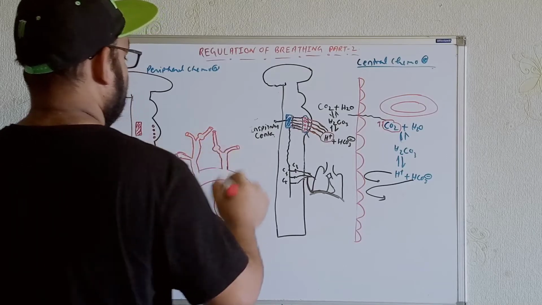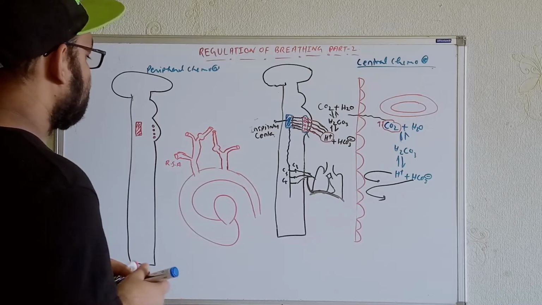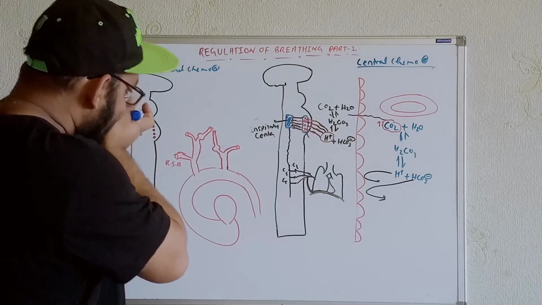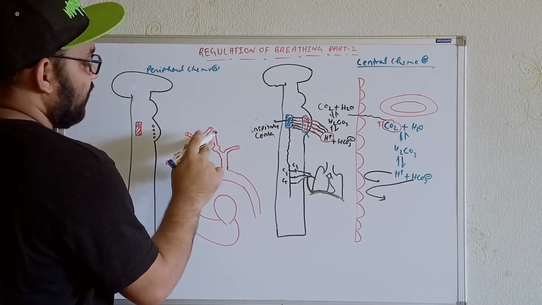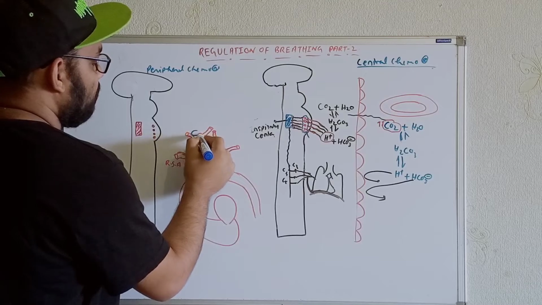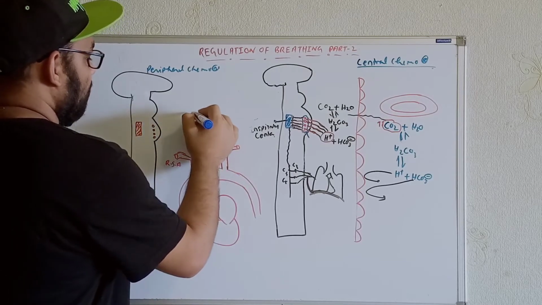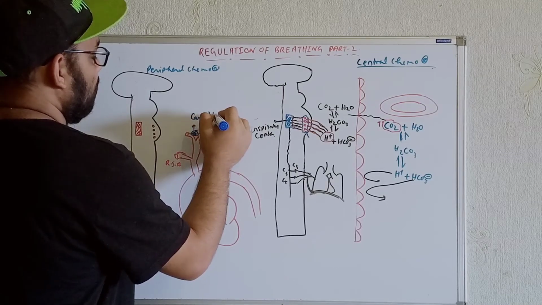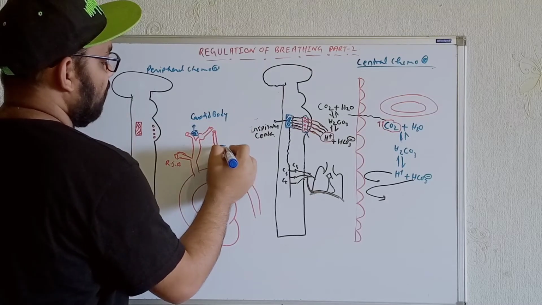Now try to understand from here. We get two types of chemoreceptors over here, the peripheral chemoreceptors. One we get in between the external carotid artery and the internal carotid artery, a small organ over here. That is known as the carotid body.